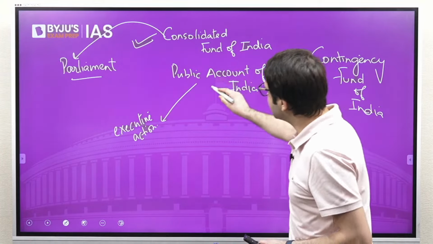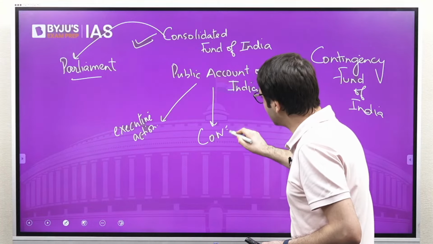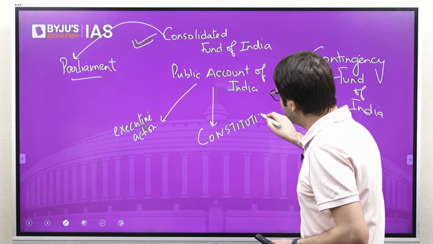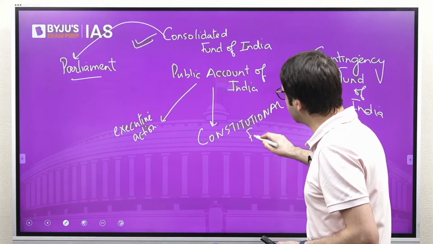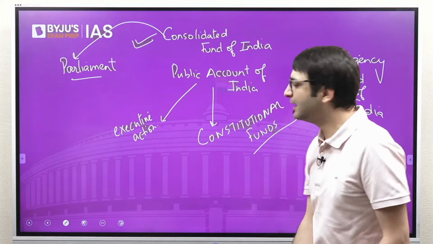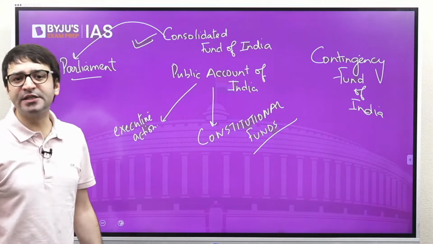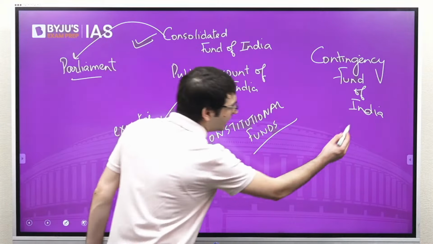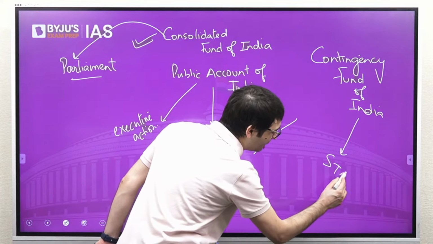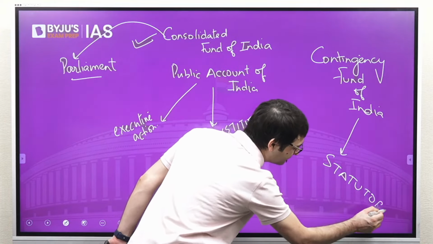But both these funds are constitutional funds. That means these two funds are mentioned in the Constitution under Article 266. But so far as the Contingency Fund of India is concerned, it is not a constitutional fund, it is a statutory fund.